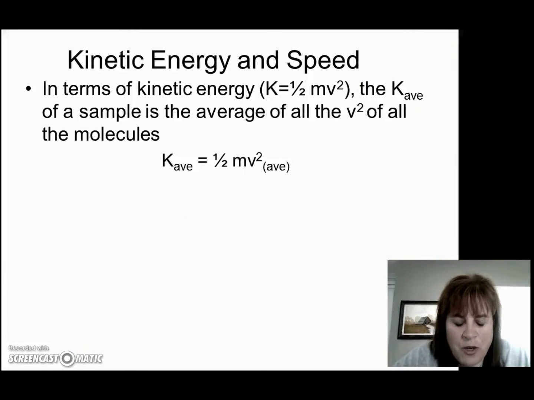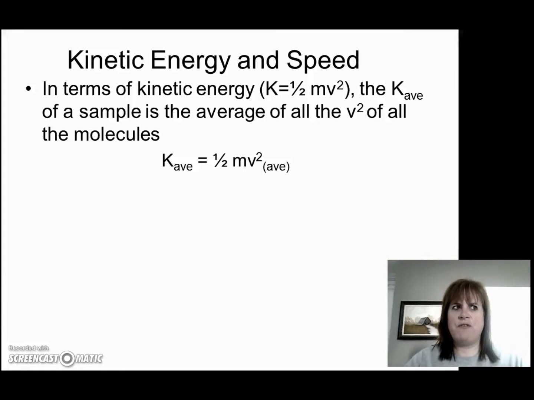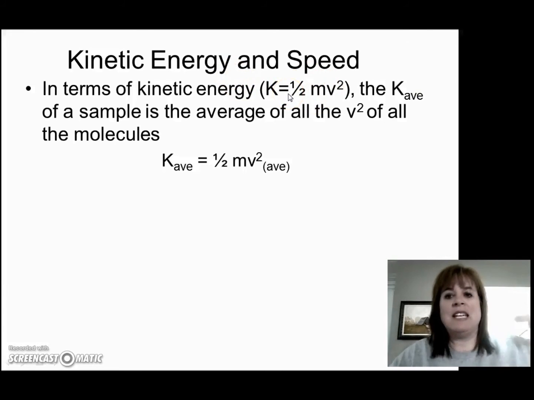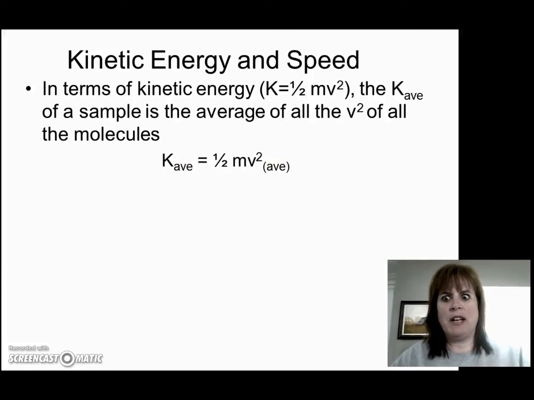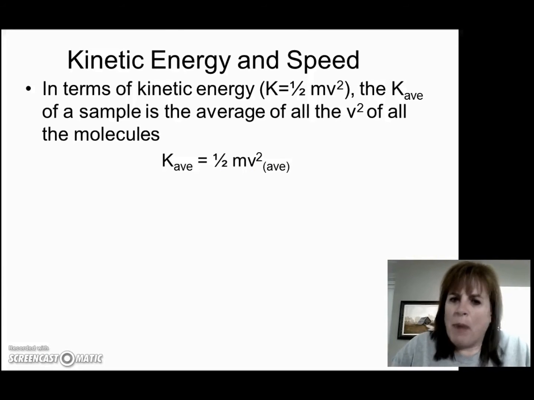Now, how do we quantify the kinetic energy then if all of these molecules are moving at all these different speeds, right? Kinetic energy is 1/2 mv squared. So I have to deal with averages, right? And so the average of a sample's kinetic energy would be an average of all of the squared speeds, right? I would take this equation at any instant in time for all the molecules, and I would add them up, and I'd take an average to get that kinetic energy. But this is kind of cumbersome, right? I've got to square all these velocities and then take an average. Well, isn't there a better way?